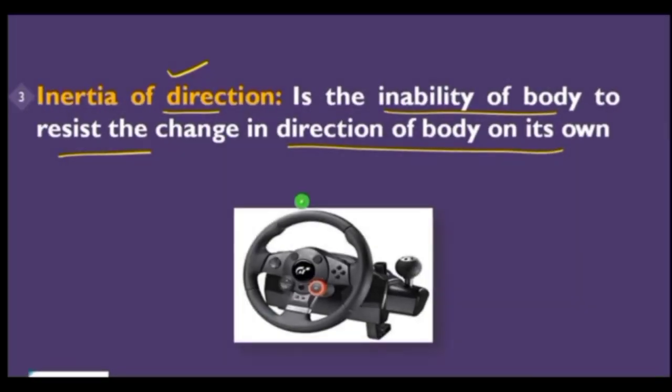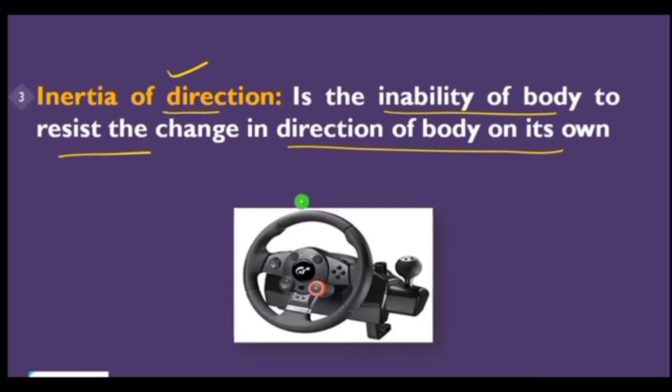Now inertia of direction. Inertia of direction is the inability of a body to resist the change in its direction on its own. So we can say the tendency of a body to oppose any change in its direction of motion is known as inertia of direction.